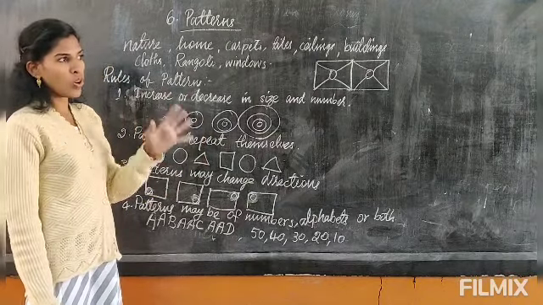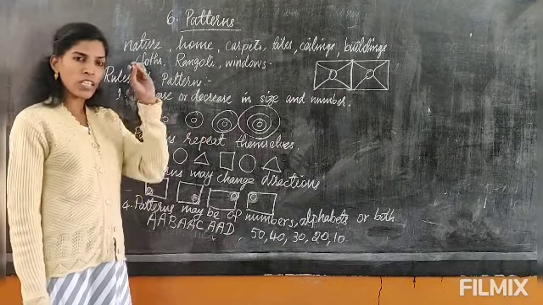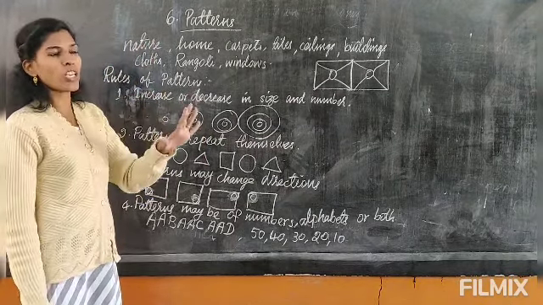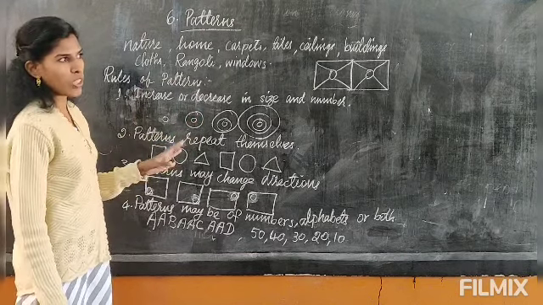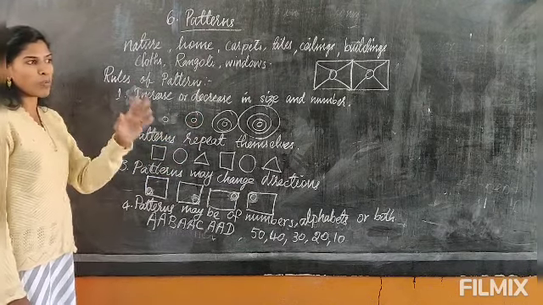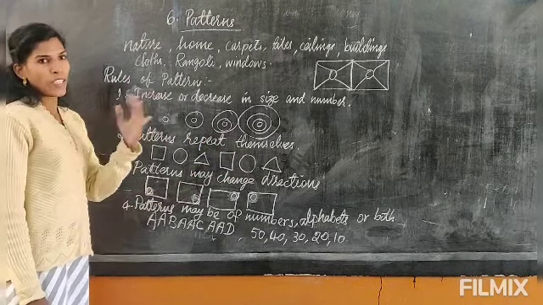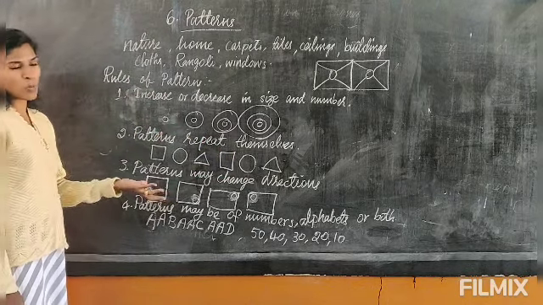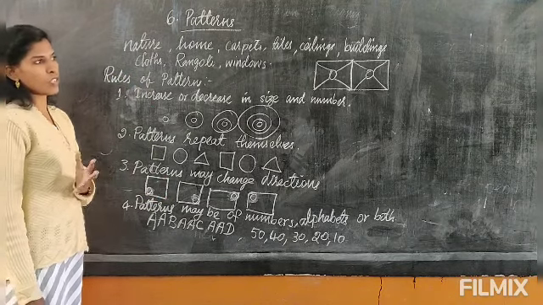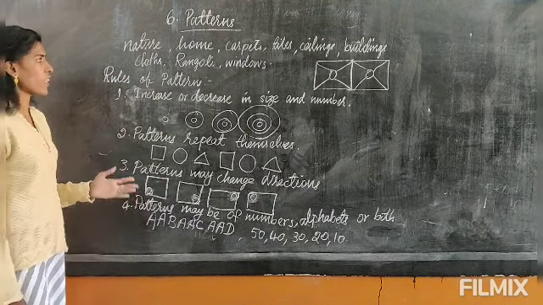Now, if you see a coconut tree, the leaves of the coconut tree, wherever the coconut tree is, the pattern is the same. Okay, it does not differ from one tree to another. But the coconut tree and mango tree, the pattern is different because mango tree has its own pattern and the coconut tree has its own pattern. Okay, so this is the pattern in nature.